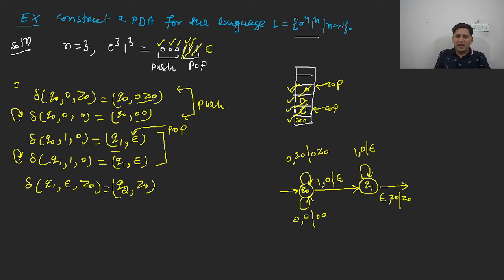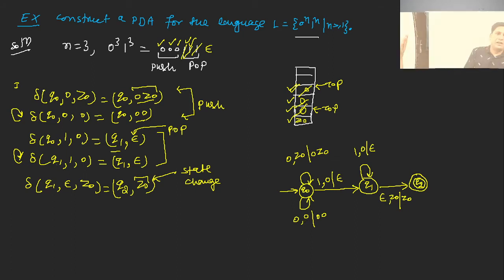So when there is only one stack symbol, then it represents the state change only. When there is an epsilon, it is pop. When there are two topmost symbols of the stack, it represents the push operation. So there is a Q2 state. What does this represent? It represents the Q2 state. Is it clear to everybody?